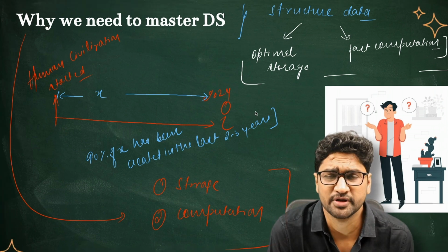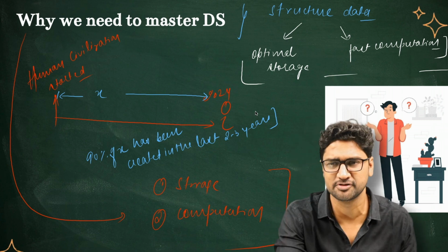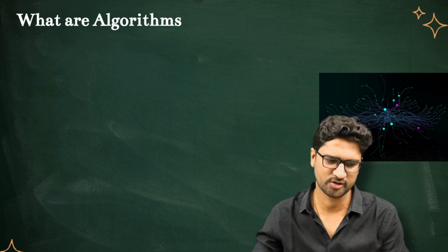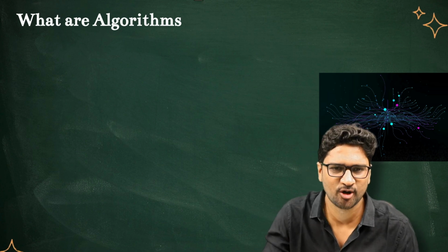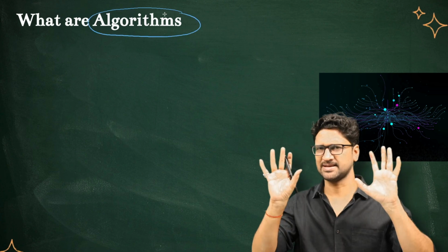Now since we have understood what is data structures and why we need data structures, let's move to the next topic, which is algorithms. What are algorithms, right? So let's try to understand what algorithms are with a basic example.